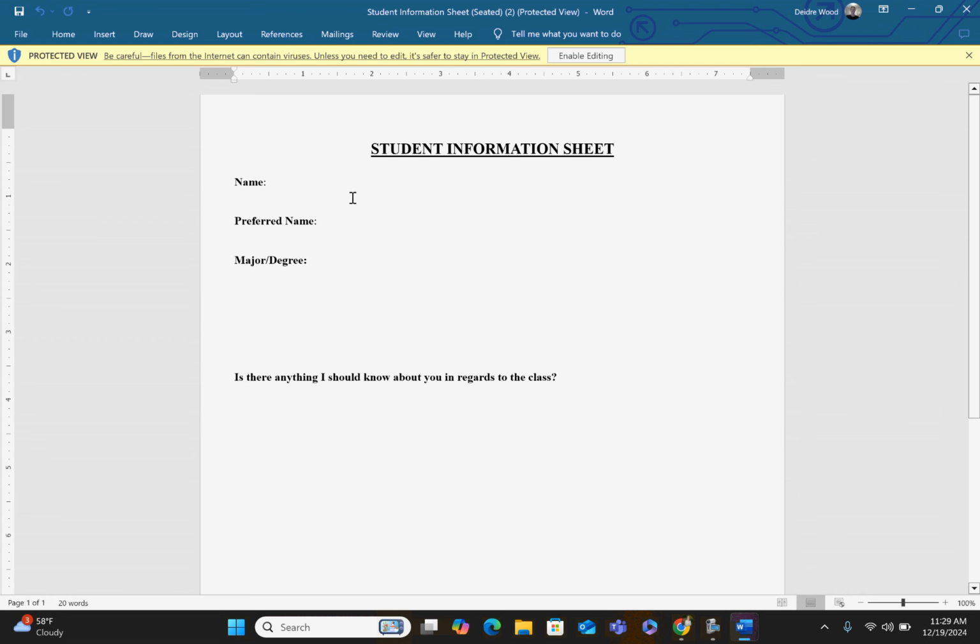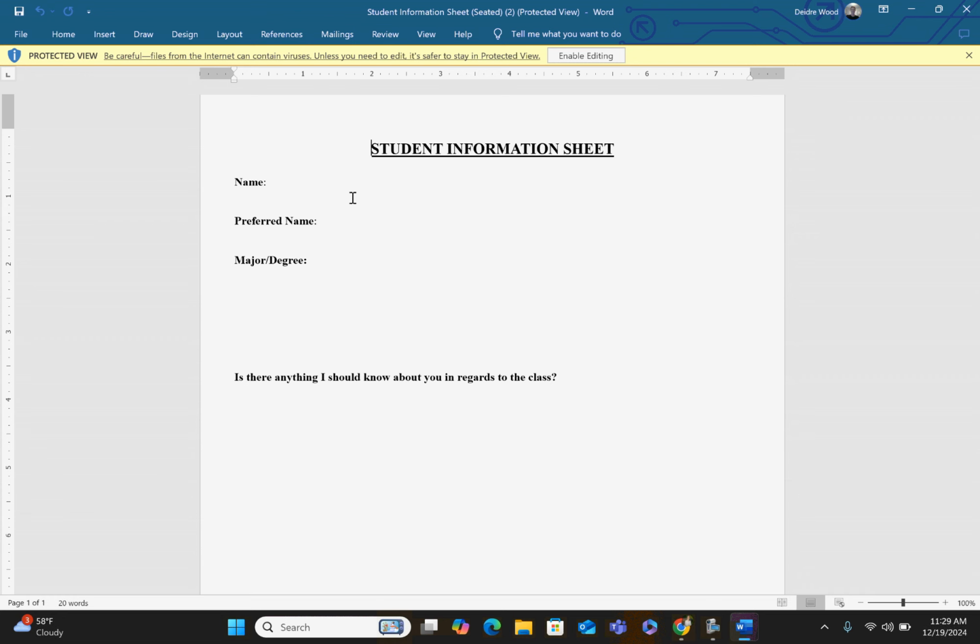So take the time then, like I said, if you have a printer, print this little document off, write out your sheet, write out your answers, and then you're going to need to take a picture of it, whether you use your smartphone or the Canvas app. The Canvas app is a nice tool because it'll allow you to upload your assignments directly from the app, or if you have a printer that has scanning capabilities, you can use that. I recommend downloading a scanner app on your phone if you don't already have a scanning app.